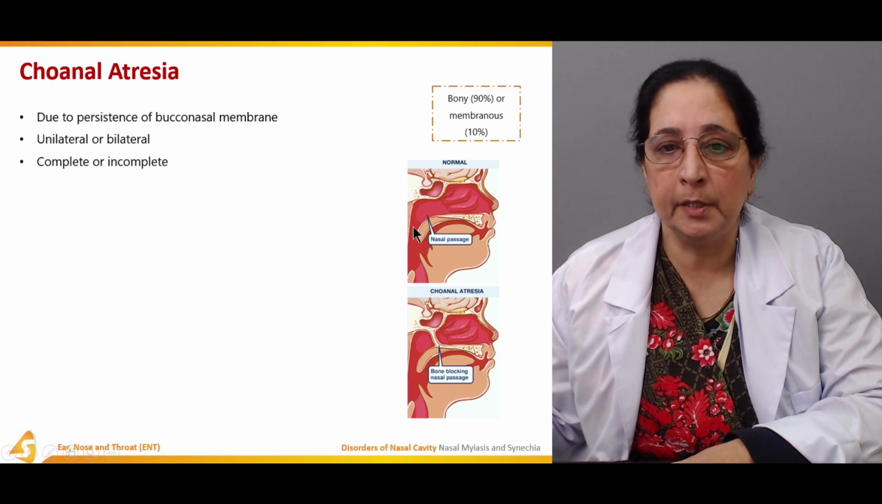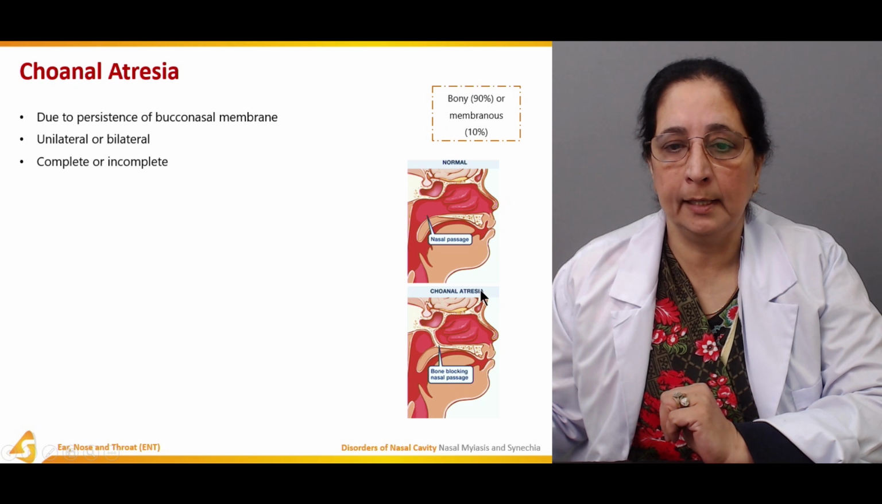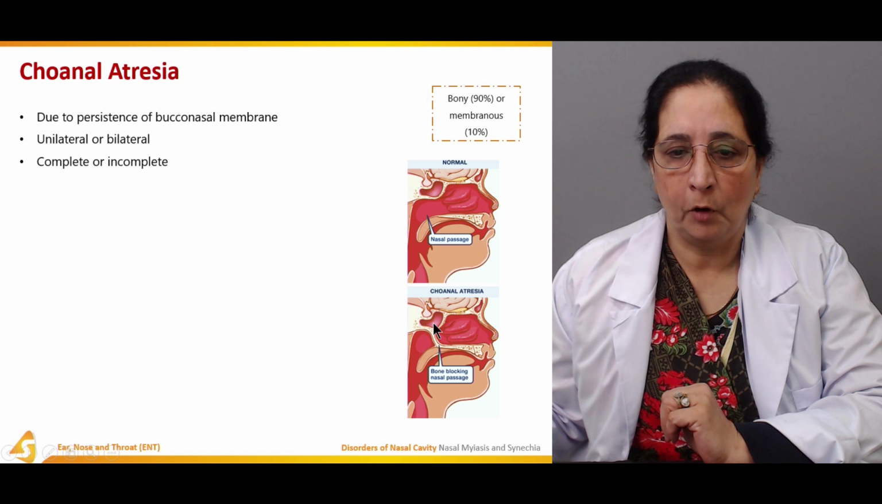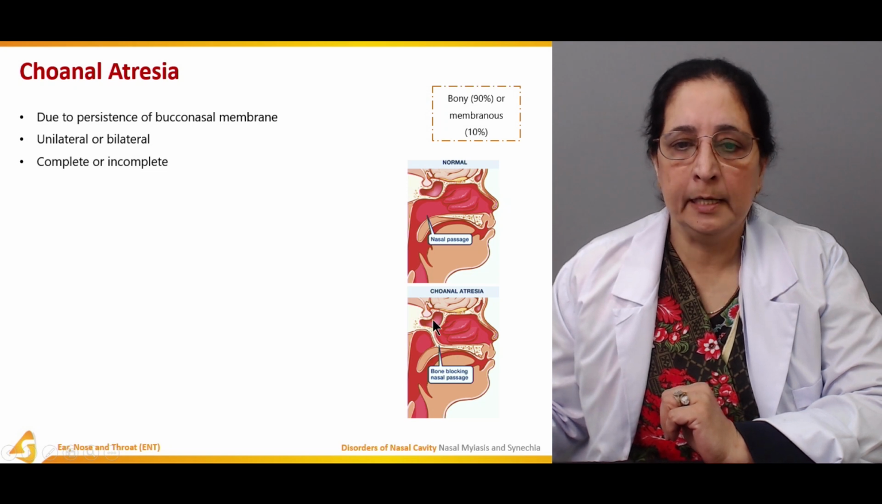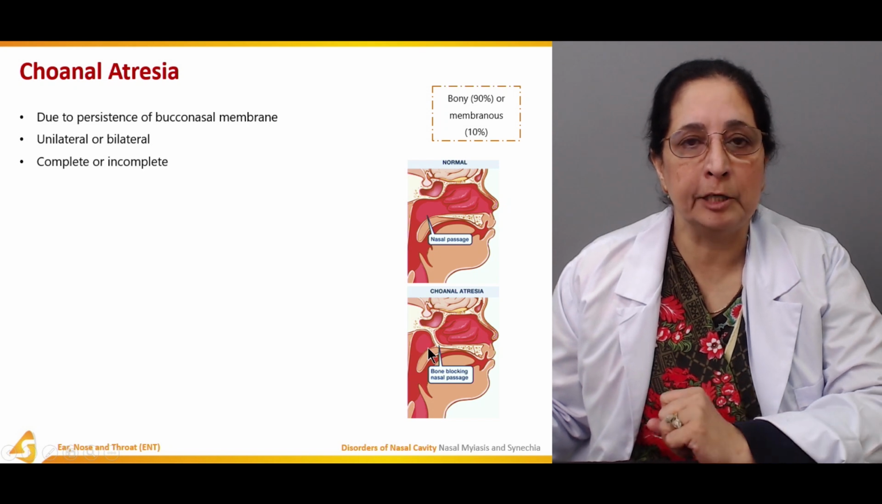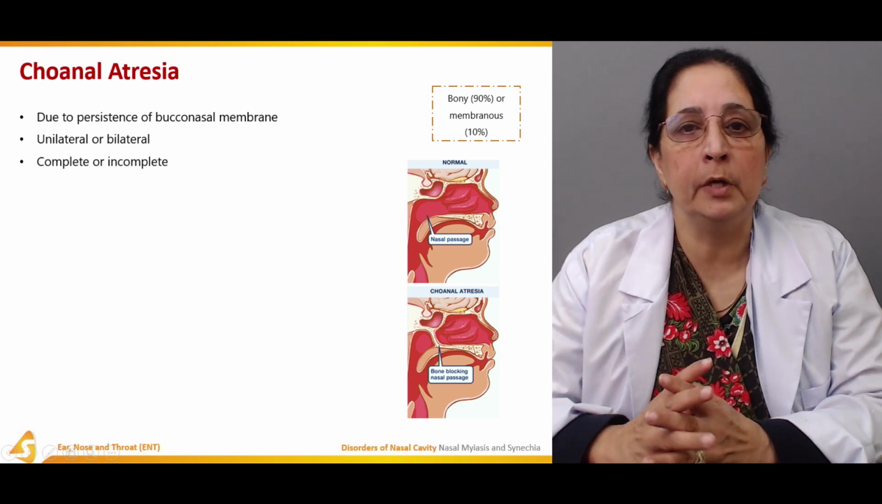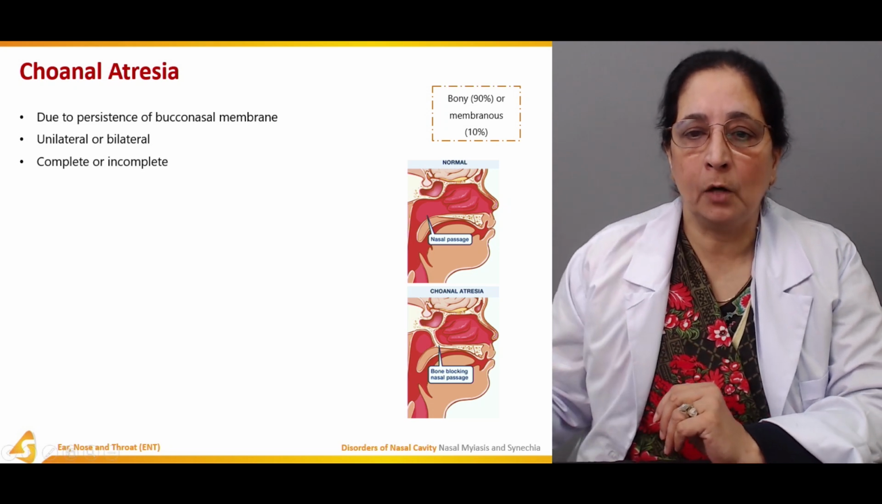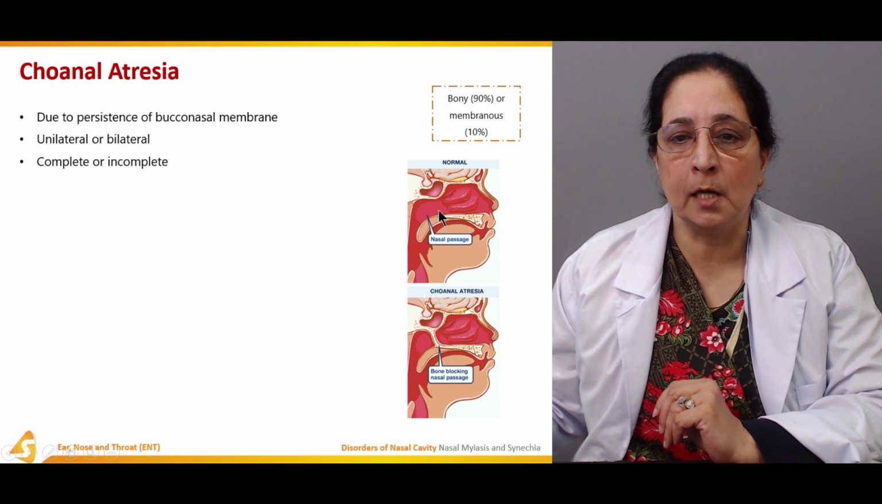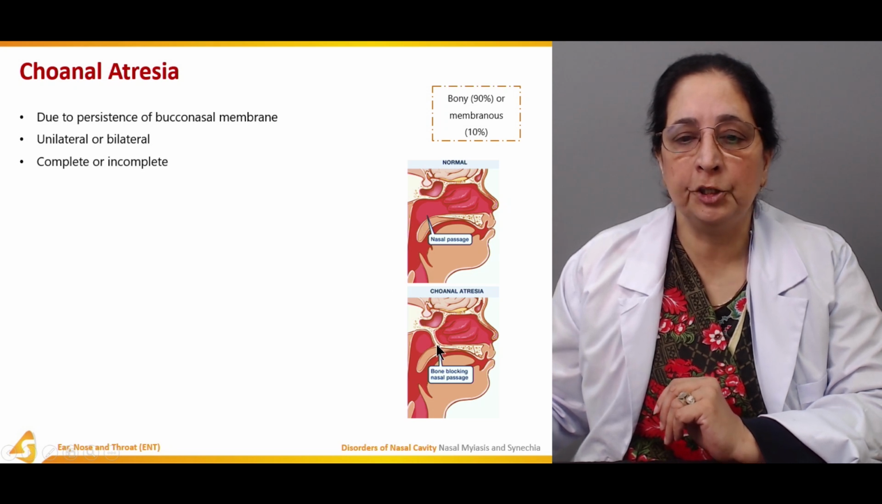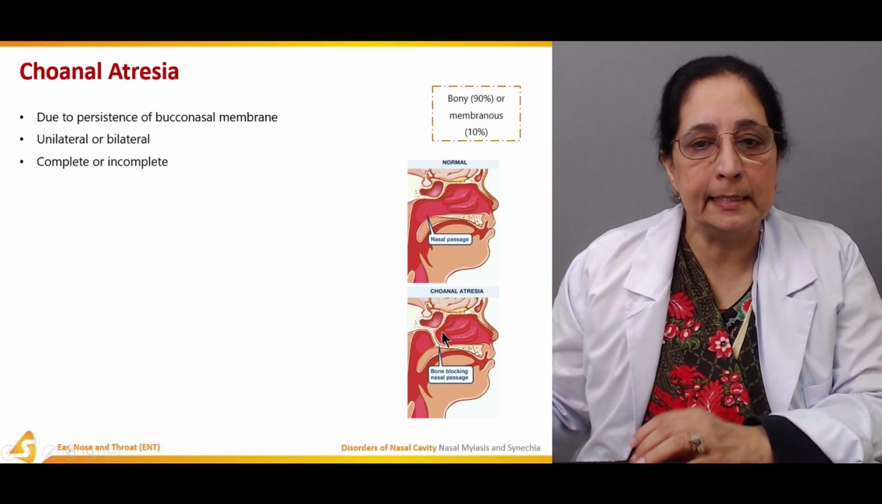In this diagram, you can see this is the normal nasal passage, but in choanal atresia, this is the bone blocking the nasal passage. So the nasal passage is blocked in atresia due to persistence of the bucconasal membrane. That is how the normal nasal passage looks, but in this condition there is a bone obstructing the normal nasal passage.